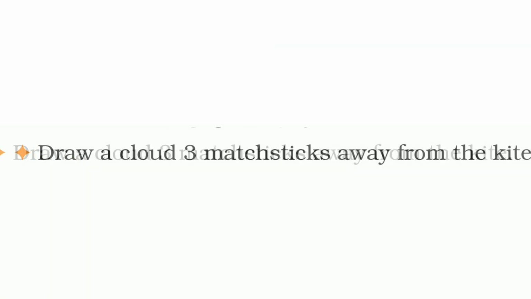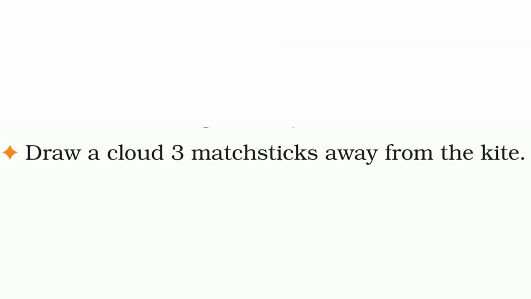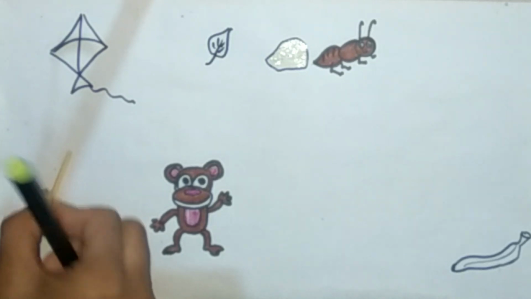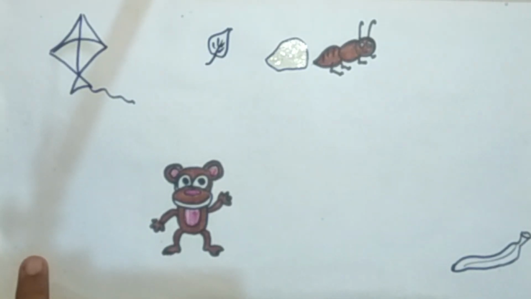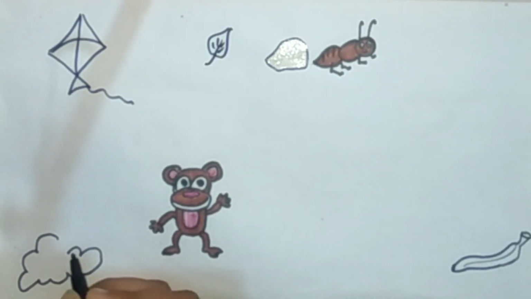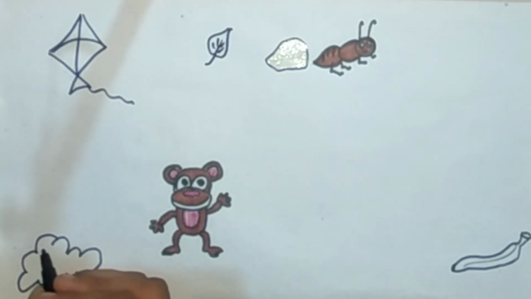Next question is, draw a cloud 3 matchsticks away from the kite. Now again here we will measure with matchsticks. So let's measure the distance. Now here we will draw a cloud. Let's draw a cloud. So this cloud is 3 matchsticks away from the kite.